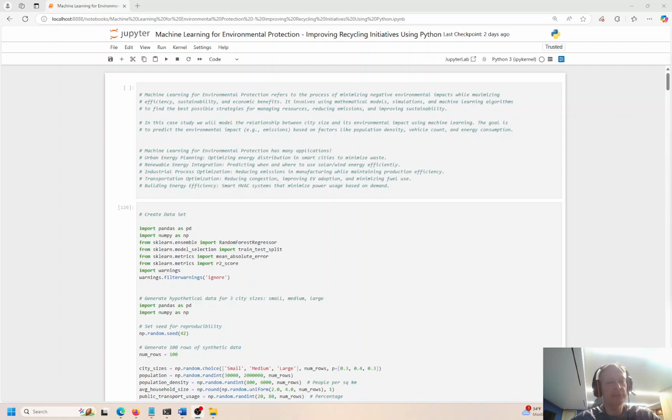So we're going to use machine learning to help us understand environmental protection and figure out how we can run this process better, right? Or manage the process better. And machine learning can definitely help us in many respects. There's a few shortcomings, and we'll see those in just a minute. I'm going to show you what to do.